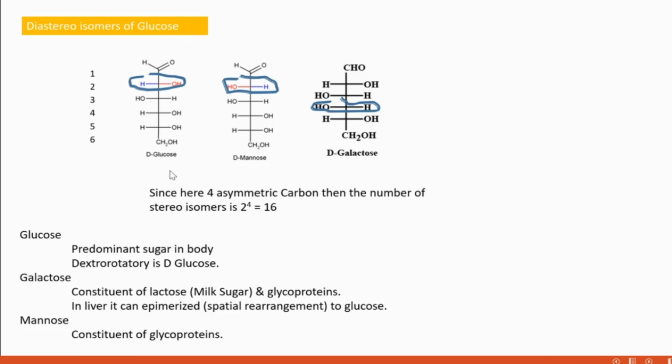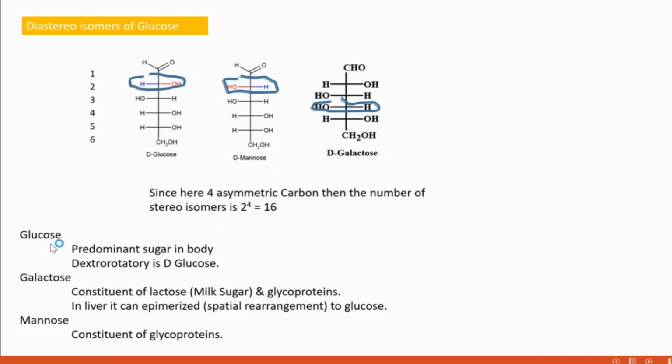In glucose, 4 asymmetric carbons are present, so substituting in 2 raised to n, we get 16. Out of the 16, D-glucose, D-mannose and D-galactose are common in the biological system.